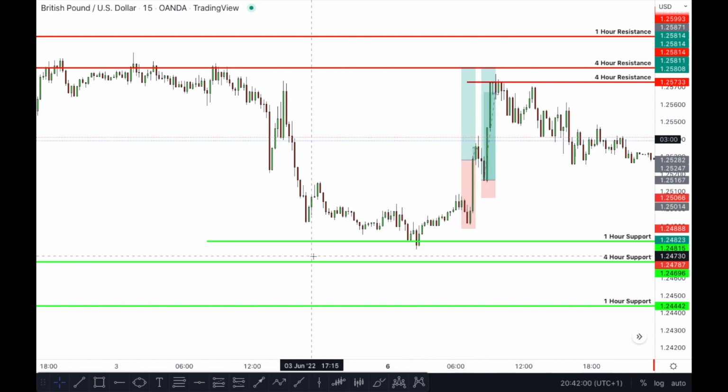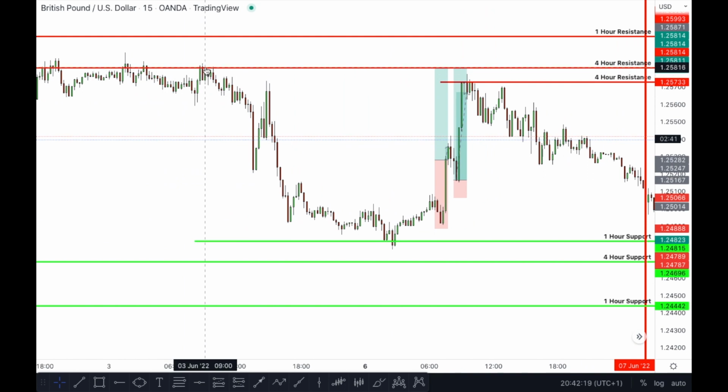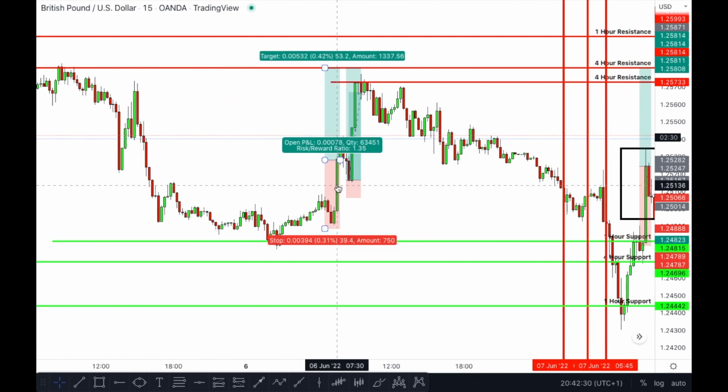So from the get-go, there was this 4-hour support level here, this 1-hour support level here, because this is where the market pretty much opened and was moving forward during the day. And then there was another level of resistance over here. As price action was moving, we started to add new levels to this chart. Let's see what happened here. We basically got a Trinity alert right here telling us for a buy trade.